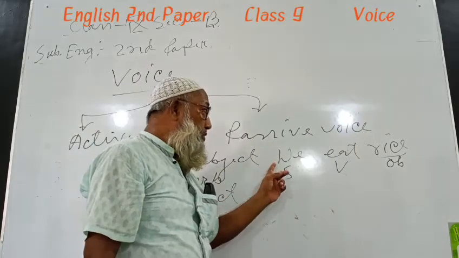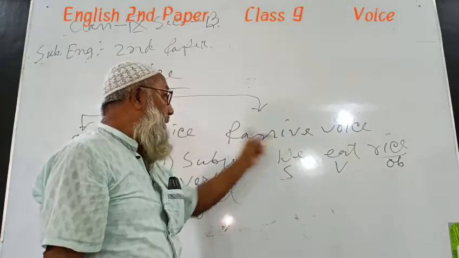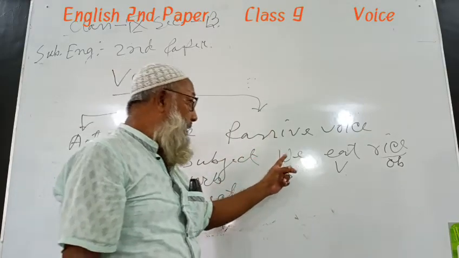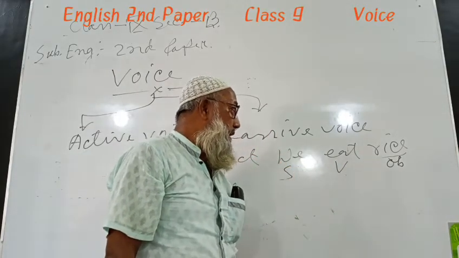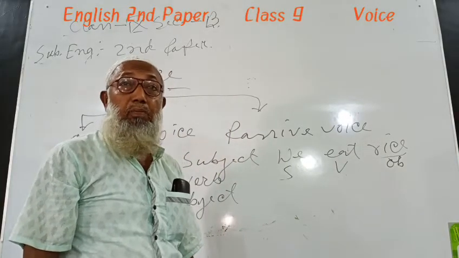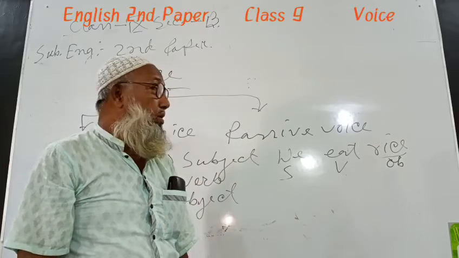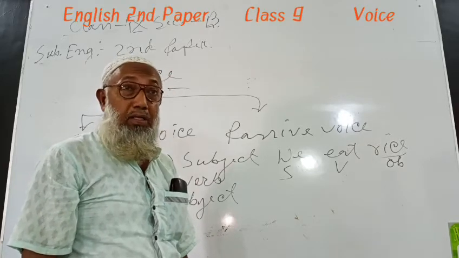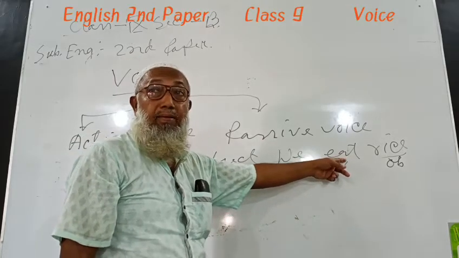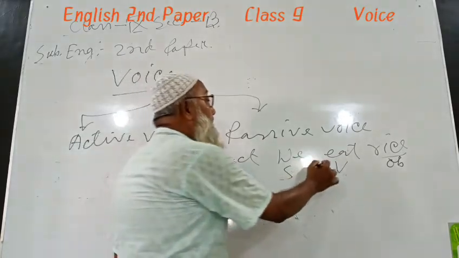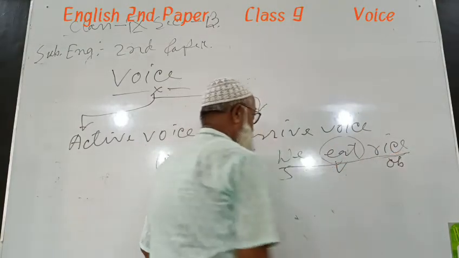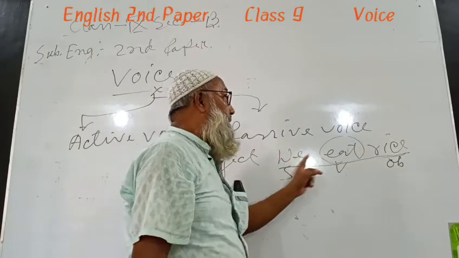There are four rules of changing voice from active to passive. To change the voice, we shall have to detect three things: subject, verb, object. And along with this, we shall have to know the conjugation of verbs, that is the participle forms of the verb. Here, eat is the main verb, and this sentence is in the present indefinite tense.